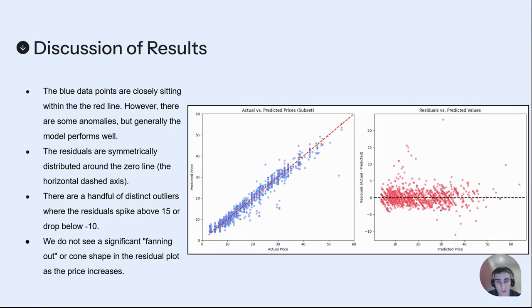The results are fairly well distributed. There are a few outliers, but mostly the model is handling the price points. And we don't see that kind of significant fanning out or cone shape where the model is really good at predicting some, but awful for others. It's generally performing quite well.